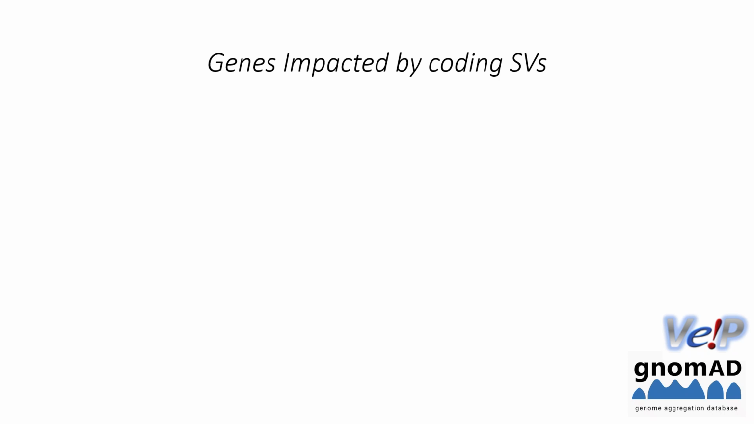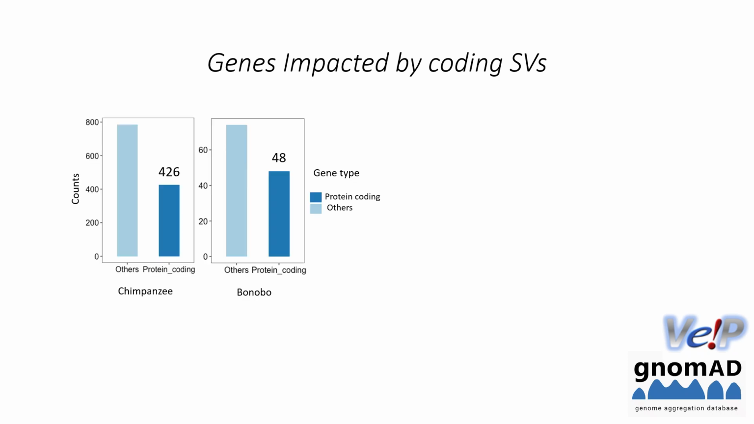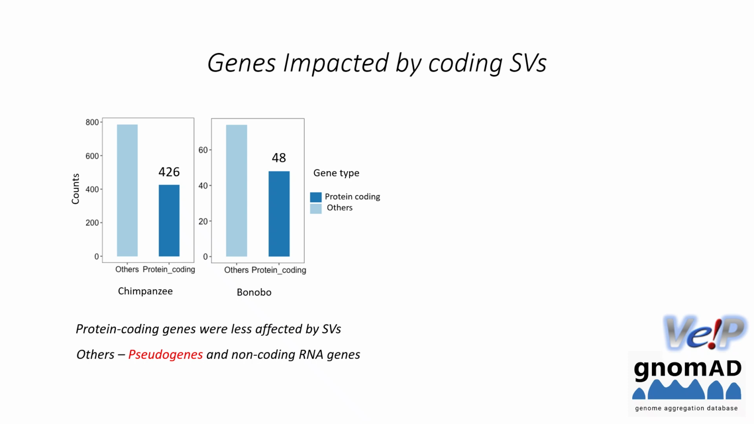To delineate the impact of SVs on protein coding genes, we annotated them using Variant Effect Predictor. And here we can see that 426 genes were impacted by SVs in chimpanzee and 48 genes were impacted by SVs in bonobo. So others refer to pseudogenes and non-coding RNA genes.